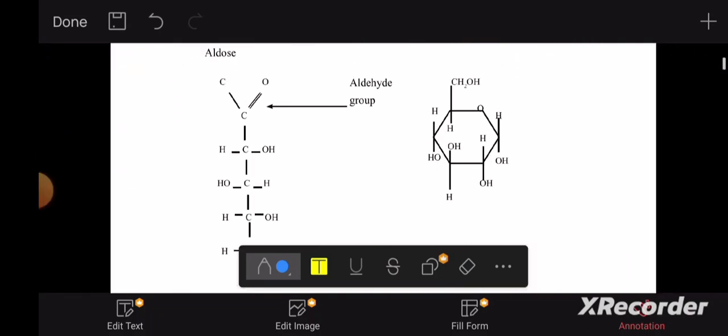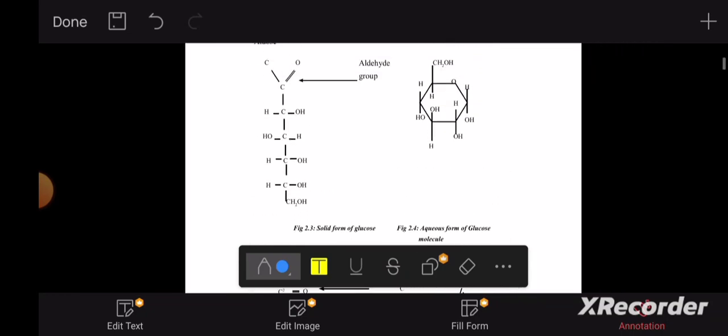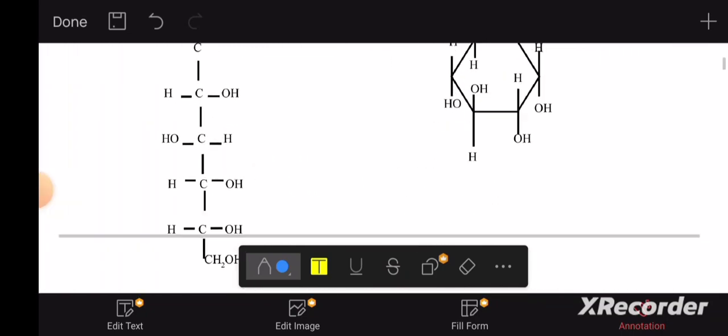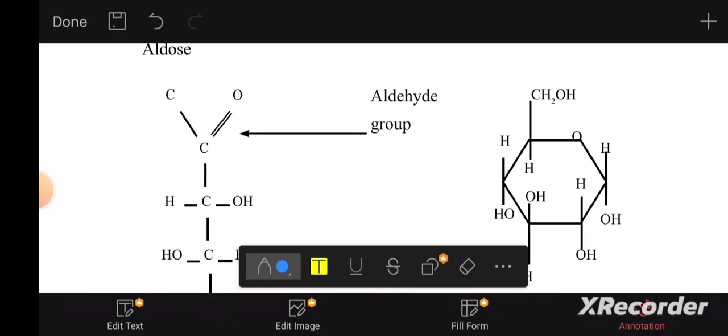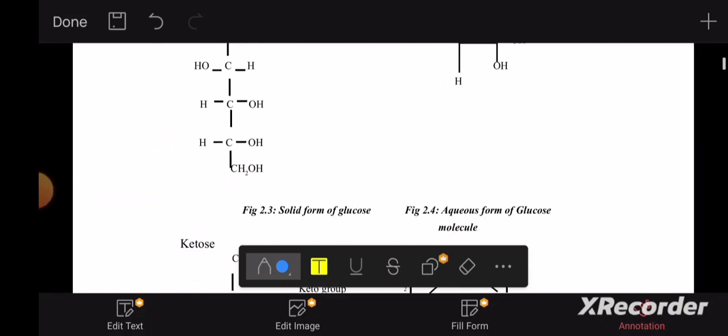So you can see the solid form of glucose and the aqueous form of glucose. Actually, this should be the aldehyde group. I have to have the hydrogen here. This is going to be the aldehyde group. So you can see the aldehyde group. So therefore, this is going to be glucose.